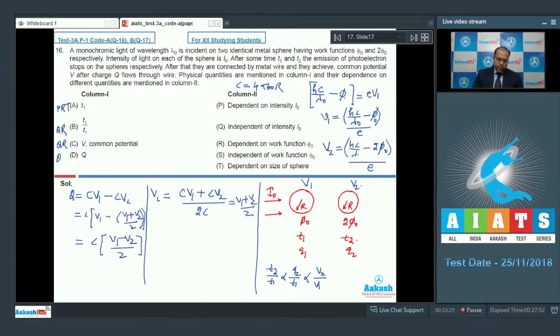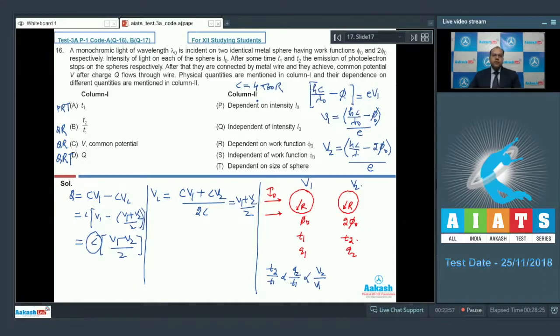So Q and R is the correct matching, and if I check entry T, dependent on size of sphere, then it is also correct because Q is proportional to C. So QRT is the correct matching for entry D. So in question number 16, the correct matching for entry A is PRT, in entry B it is QR, in entry C it is QR, and in entry D it is QRT.